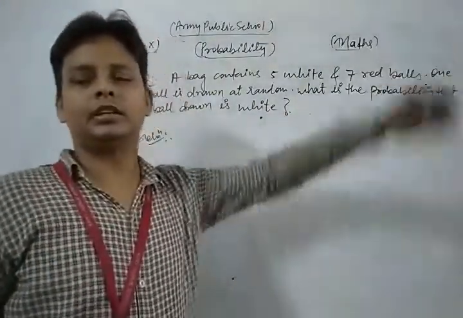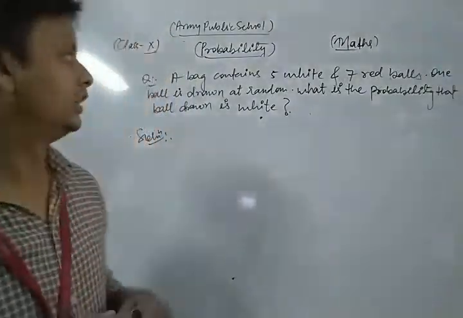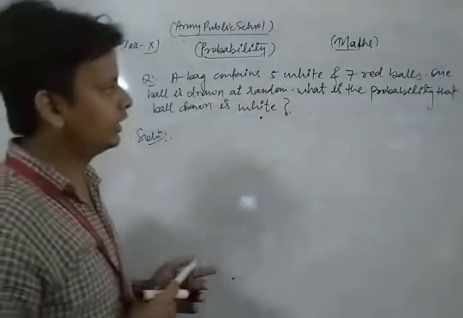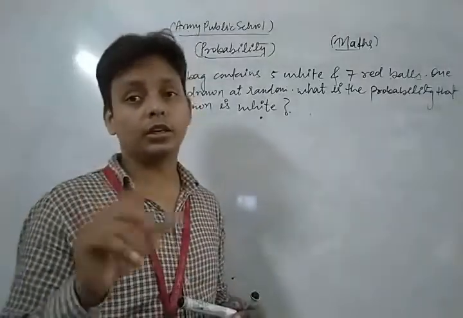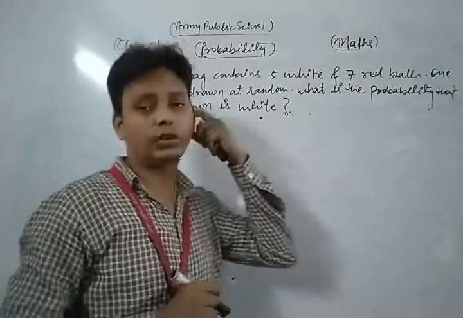Dear students, it is clear. We already solved questions based on these topics. Let's see. A bag contains 5 white and 7 red balls. So total number of balls in the bag is what? 5 plus 7, that is 12 balls.